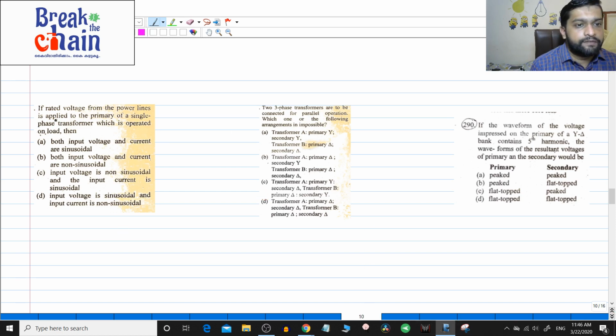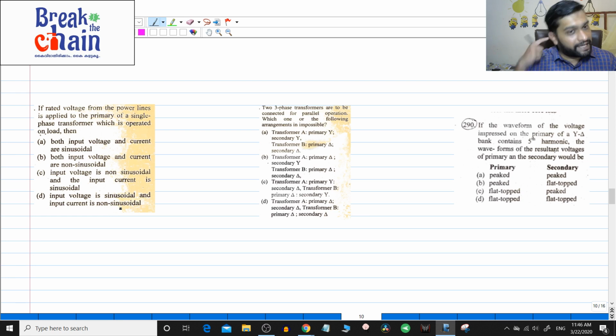Next question: if the rated voltage from the power lines is applied to the primary of a single phase transformer which is operated on load, both input voltage and current are sinusoidal. Input voltage and current are non-sinusoidal. Input voltage is non-sinusoidal and input current is sinusoidal. Input voltage is sinusoidal, input current is non-sinusoidal.